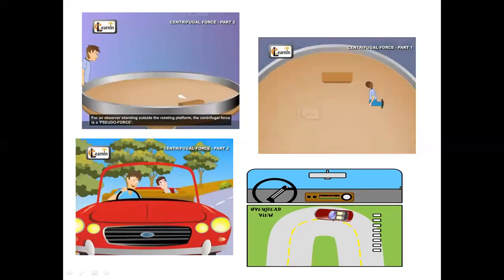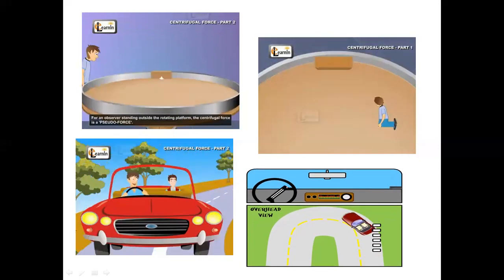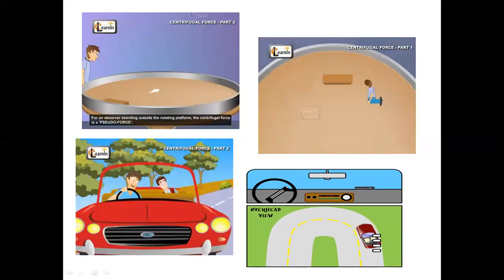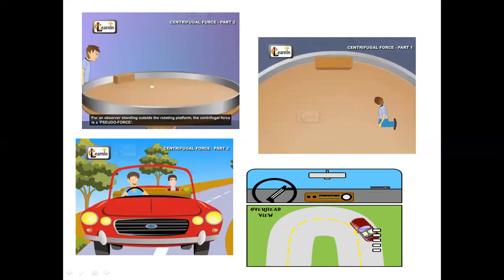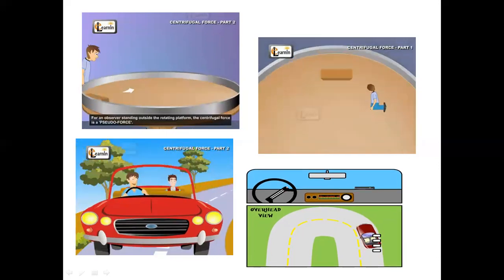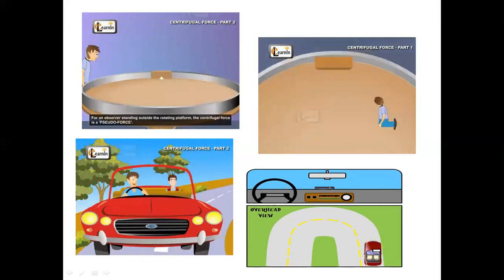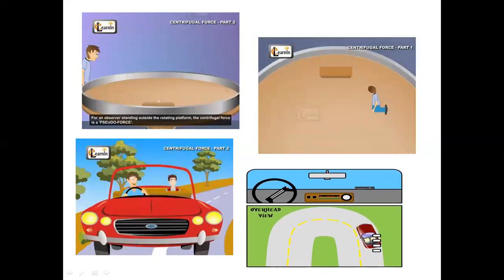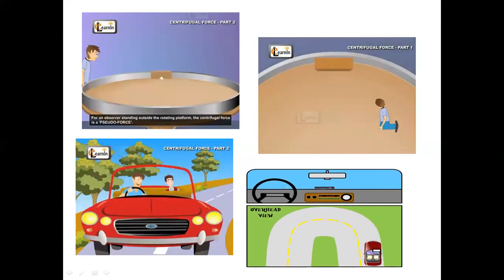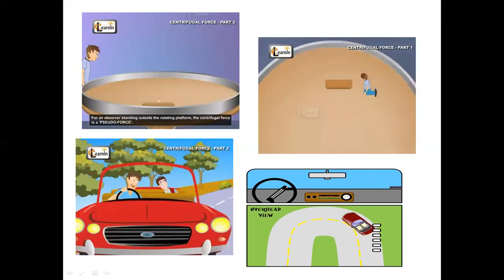You can see the same thing in the third picture also. Here, when the driver takes a turn on a bending or curved road, the passenger moves in the opposite direction. Why does this happen? This also happens due to the inertia of motion. The person initially was moving in a straight line, and when the driver takes the turn, he tends to resist that change. That's why he moves in the opposite direction.